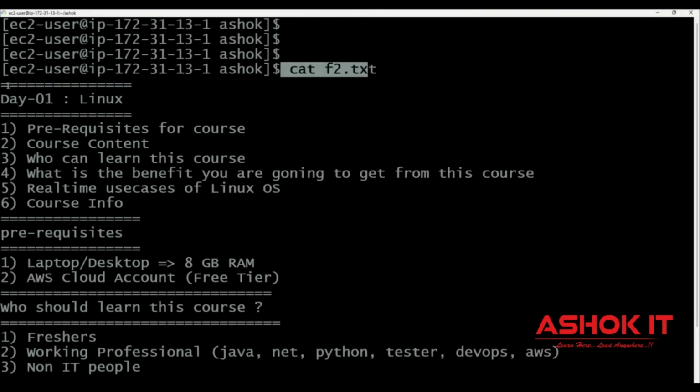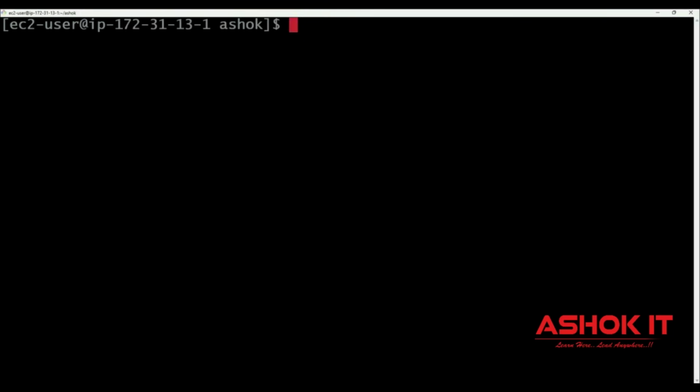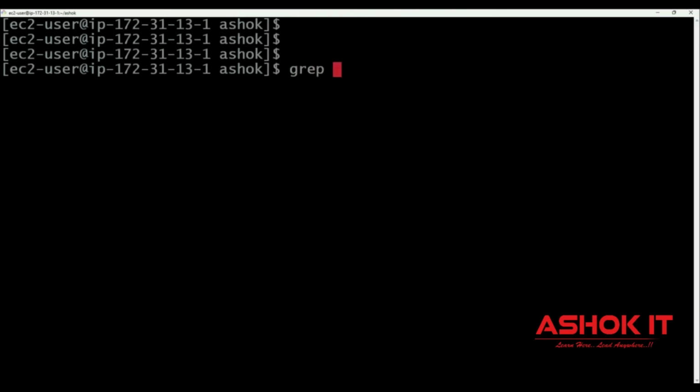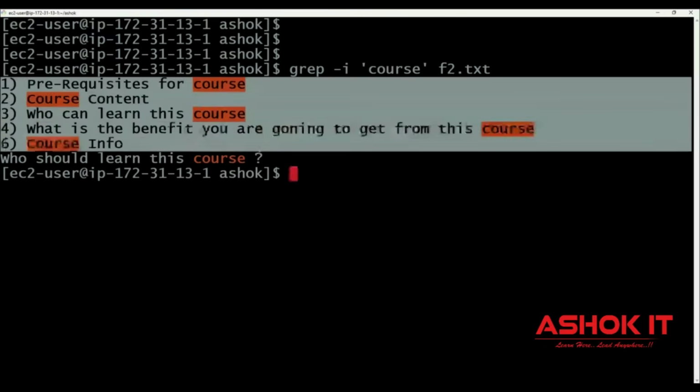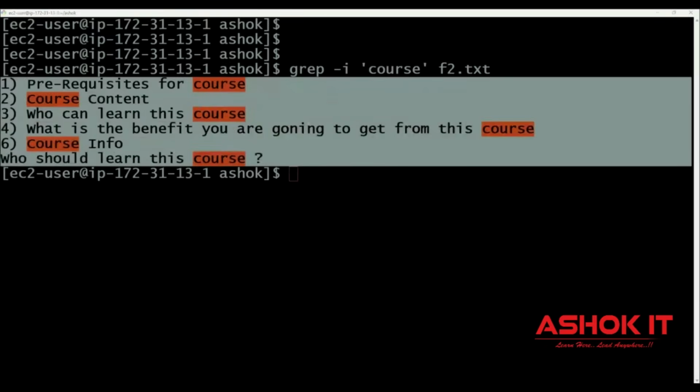In this f2.txt file, I want to identify which lines contain the keyword course. How can we do that? Grep -i course space f2.txt. In which lines is course available? Course is available in all these lines, so that is what it is printing.